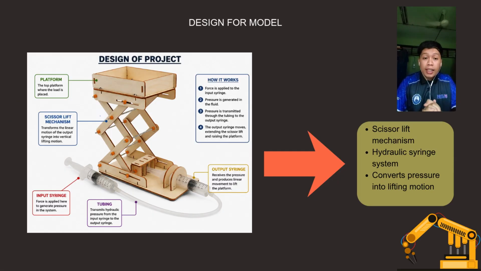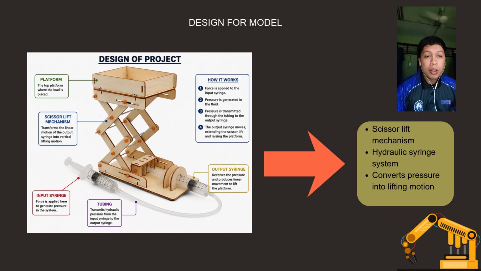This is our model design. We use a scissor lift mechanism combined with a hydraulic steering system. When force is applied to the input syringe, pressure is generated and transmitted through the tubing to the output syringe. This causes the scissor lift to expand and lift the platform upward. That's all for me. I can pass the next slide to my friend to explain the working principle.